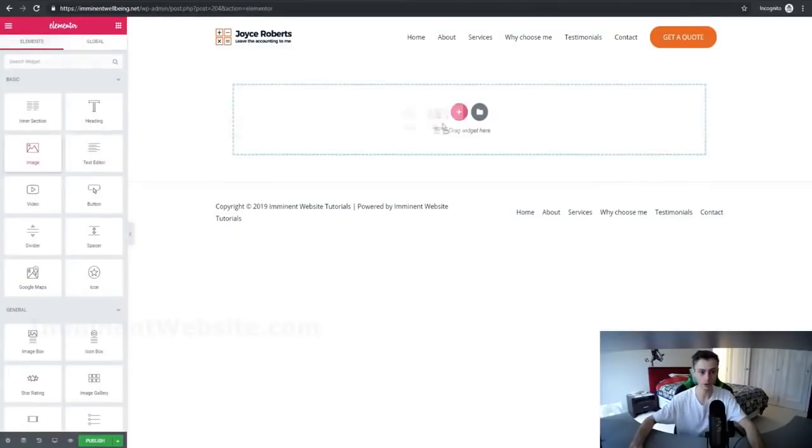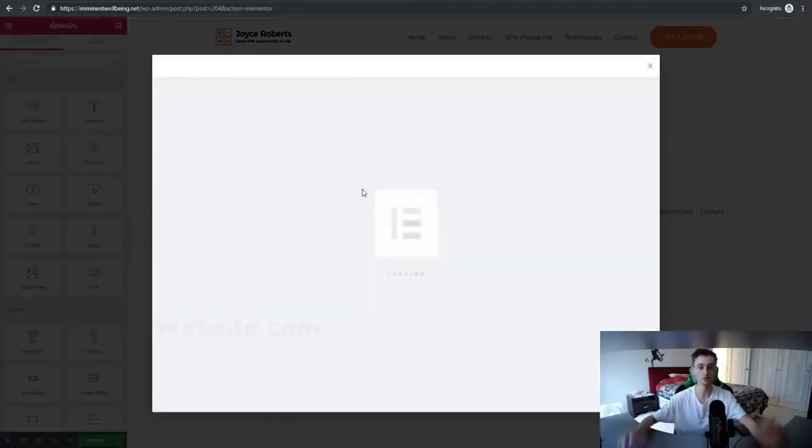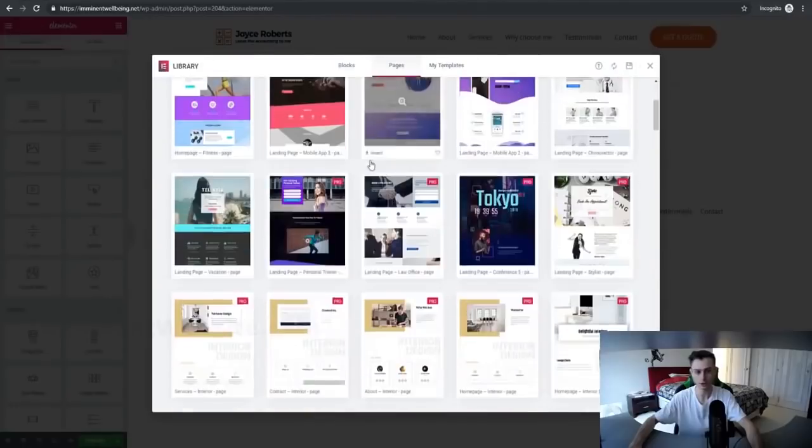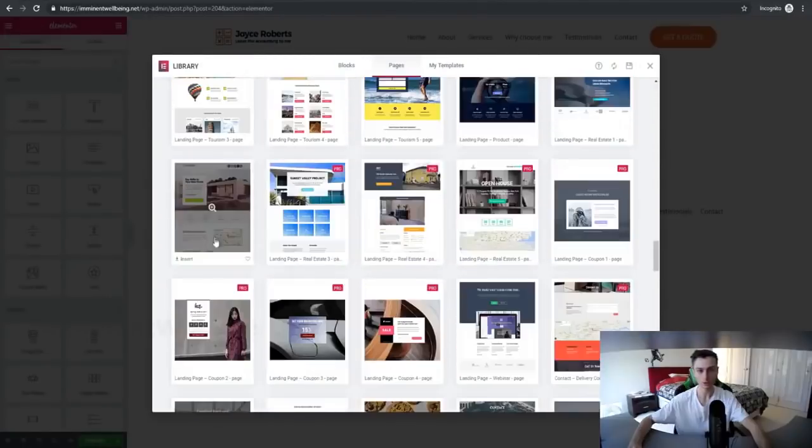We can just drag and drop elements right here and create our page based off that. Or we can simply import a template by clicking this button right here, and we can choose from a variety of different templates right off the bat. So you can see there's a bunch of high quality templates. Let's choose this one right here.